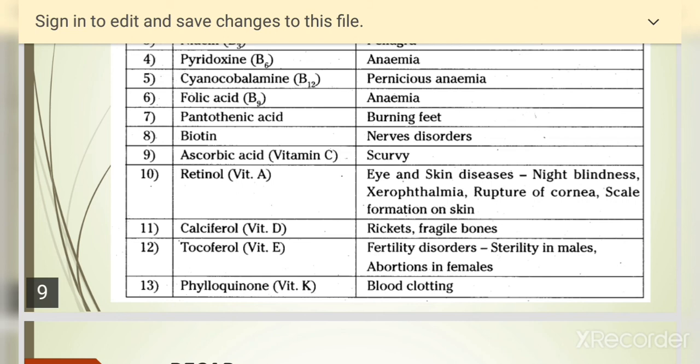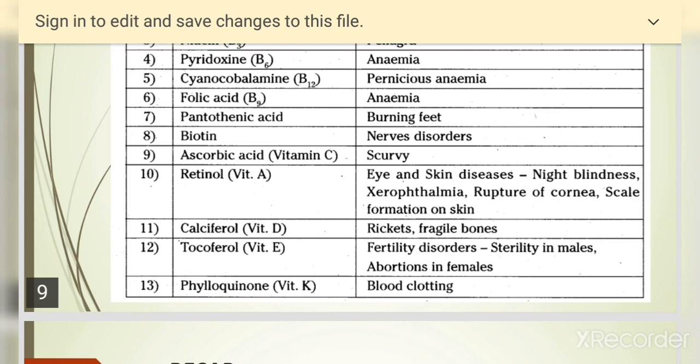So children, we should consume vitamin D. It is present in liver, egg, butter, cod liver oil, shark liver oil, and you can take some sunlight to get vitamin D. It causes the disease called rickets in children, that is the bowed bones. Vitamin E is called tocopherol. It causes fertility disorders, sterility in males and abortions in females. And vitamin K, phylloquinone, causes blood clotting problems.